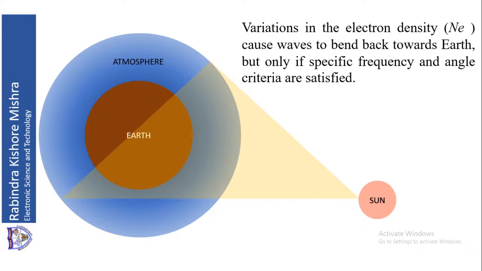Now, in this process, what happens that you have to consider? When the outer part of the atmosphere meets the sun rays, at that point the energy contained in the ray is maximum, because it is not attenuated by the atmosphere. So it is directly coming from the sun. So we get maximum energy at the outer surface of the atmosphere.